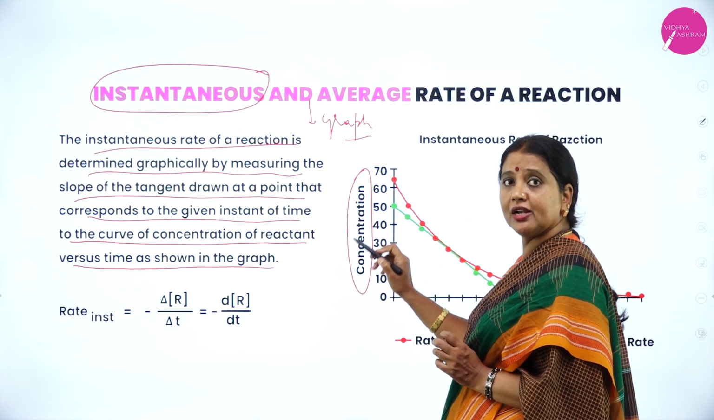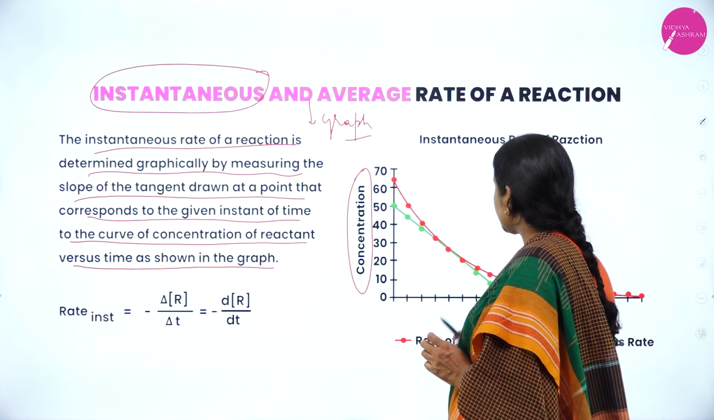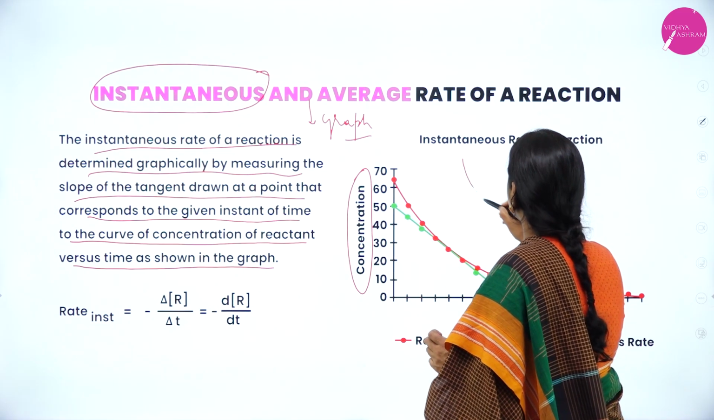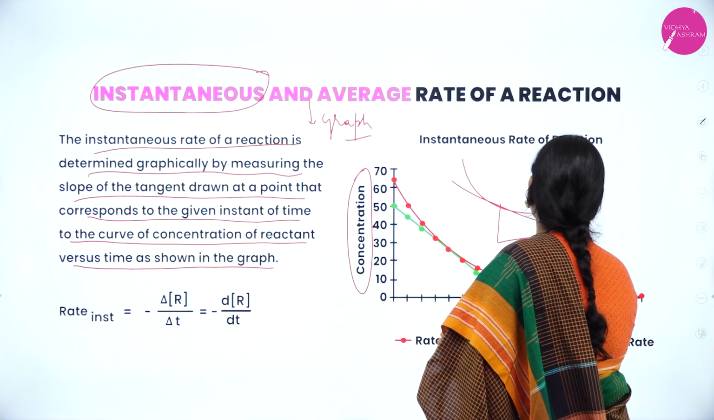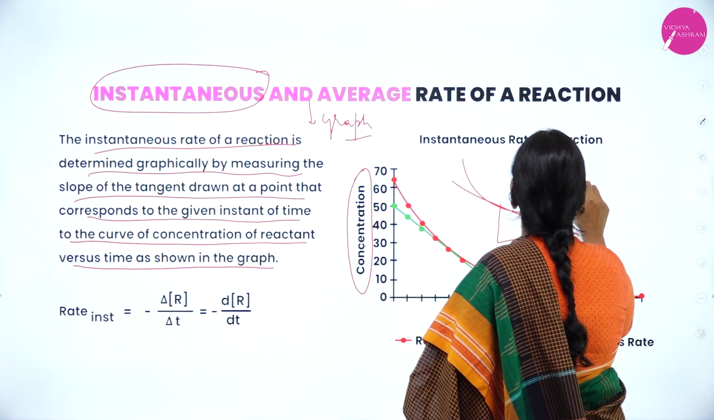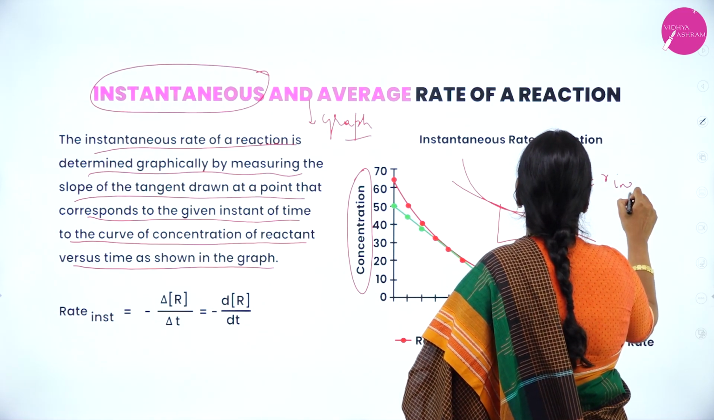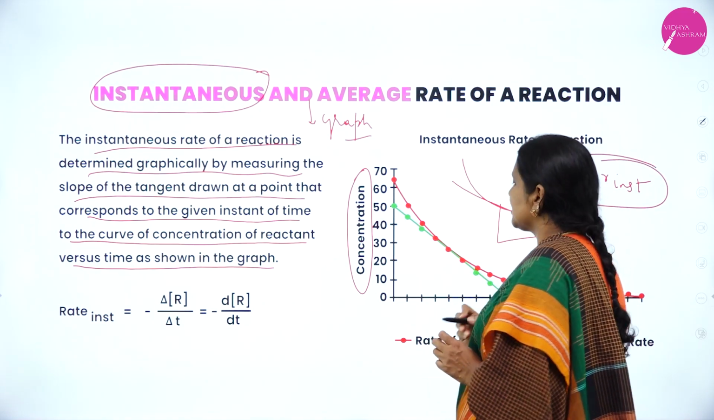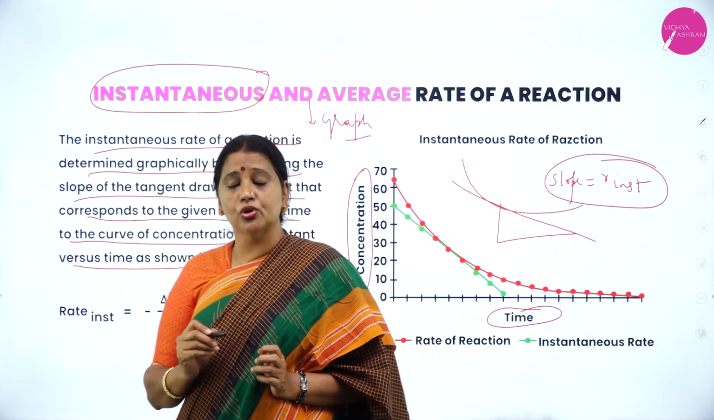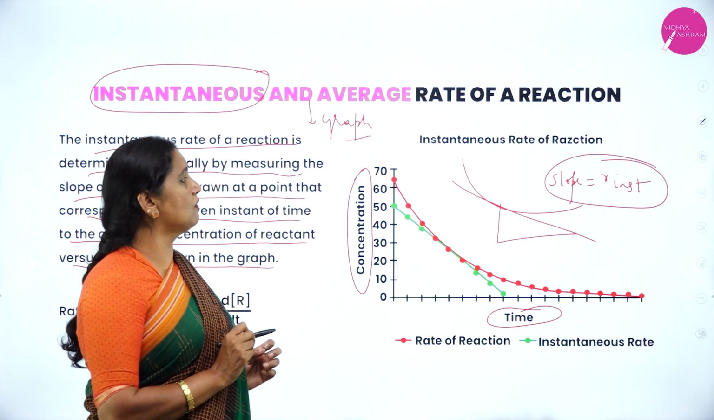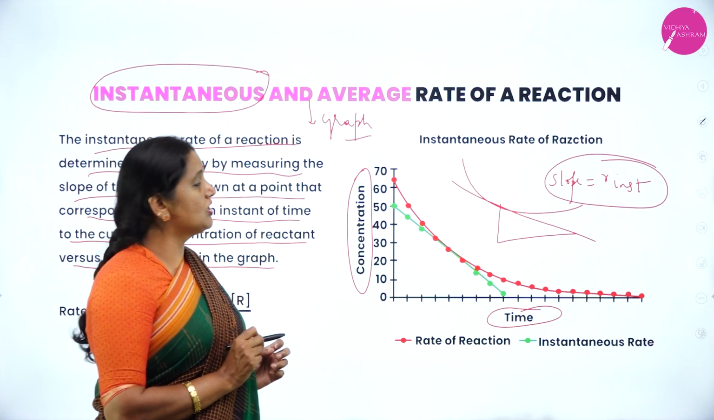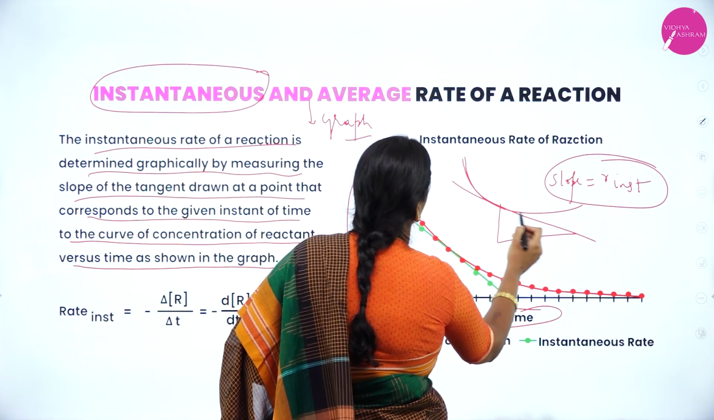Please, my dear student, plot a graph of concentration versus rate. You will get a curve. For that you draw a tangent. For that you find the slope. Slope is nothing but the instantaneous rate. Therefore, how do you get instantaneous rate by the graphical method? By measuring the slope of the tangent which is drawn to the curve.